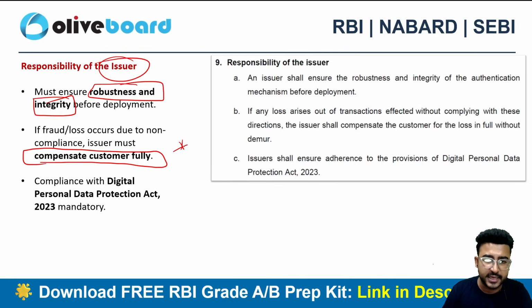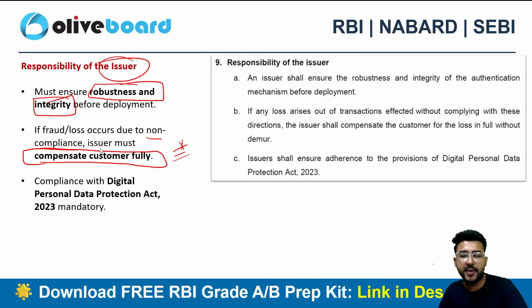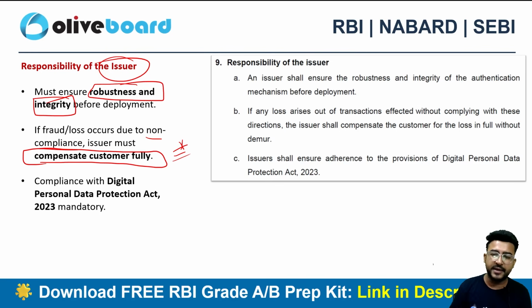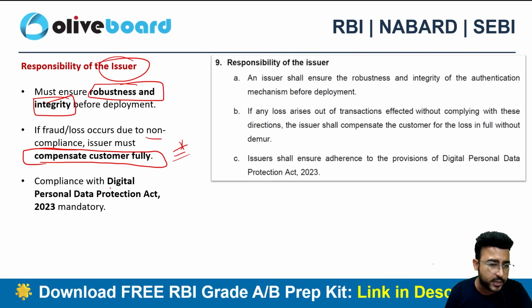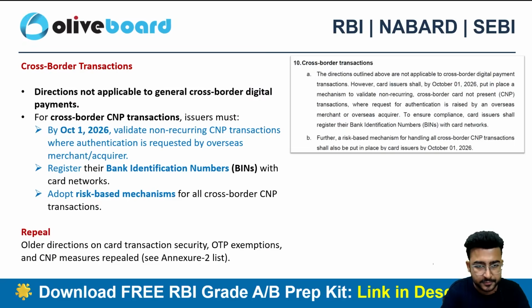So RBI has clearly stated here, in case of any fraud due to non-compliance, let's suppose a particular bank is not complying with the robustness standards or the integrity standards or the authentication standards stated in this particular direction, it will be the full responsibility of the issuer and not me. Not the user, but the issuer, that means the regulated entity, right? Again, obviously, you need to do the compliance with the Digital Personal and Data Protection Act 2023. Why? Because you are doing a digital transaction.